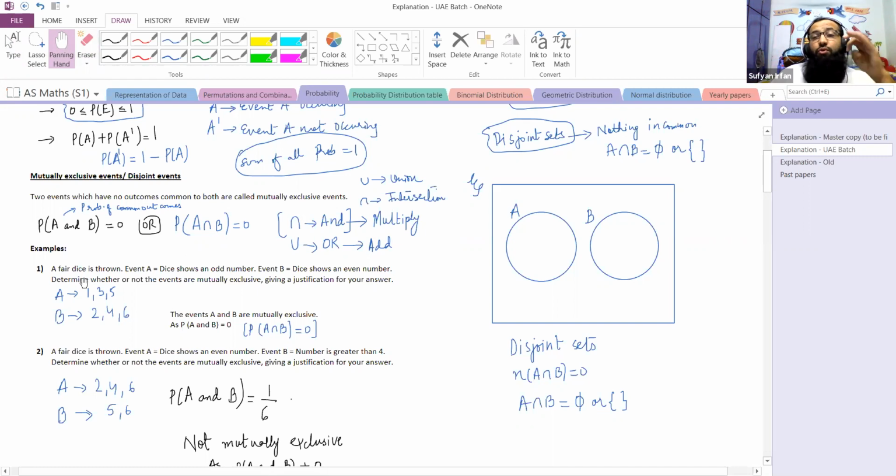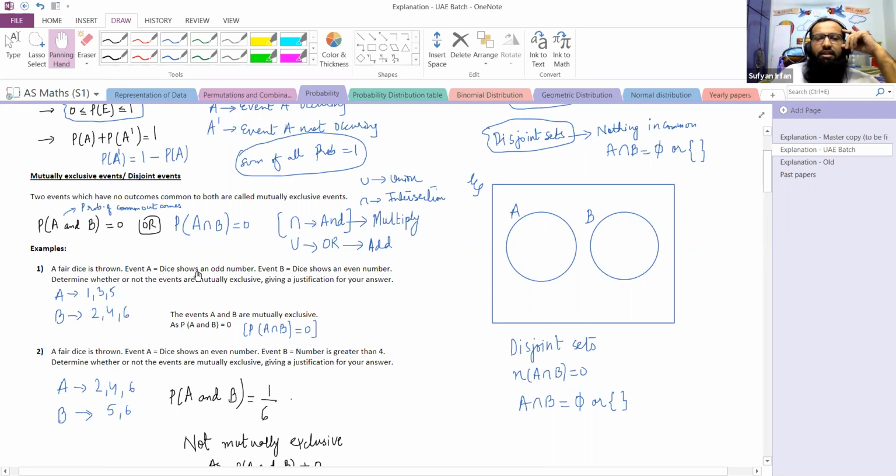Means 1, 2, 3, 4, 5, 6. Every outcome has the same probability, and a biased die means a few outcomes have higher probability and a few outcomes have lesser probability. So this is another thing. I'm not going into the depth as of now. A fair dice is thrown.